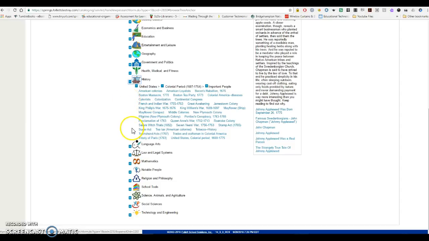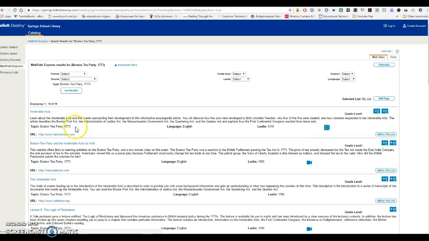So if I wanted to look up the Boston Tea Party, I'm going to click on that, and you'll see I'm going to get 19 articles. Now, out of these 19 articles, which ones can I read? So up here at the top, where it says grade level, I want to switch this to 3rd through 5th grade. Now that doesn't mean that articles for 6 to 8 will not show up. It just means that I'm looking for these right now. So I'm going to click Get Results.